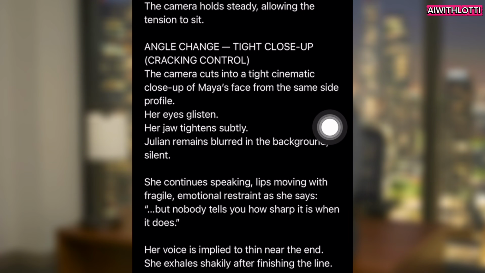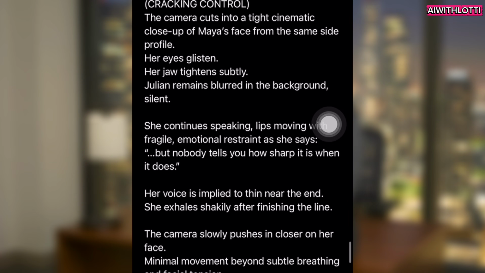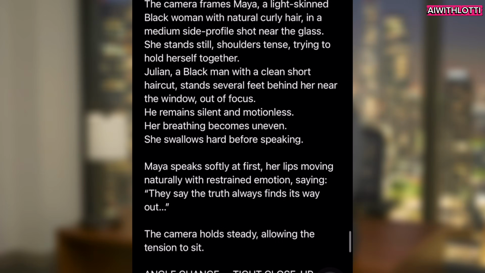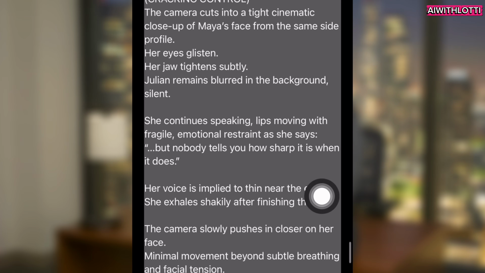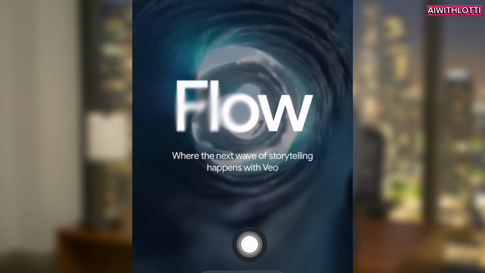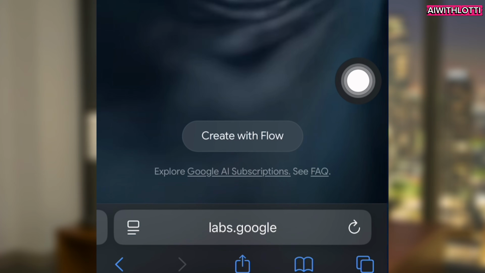Looks really good. I asked for one at a time because ChatGPT can only generate so much. And if I ask for one at a time, I get more of a description for each scene. So once you're done and you have your description, you're going to copy it. Then you're going to take it over to Safari and put in Labs Google. Don't worry, it's linked. And then you're going to click on Flow.